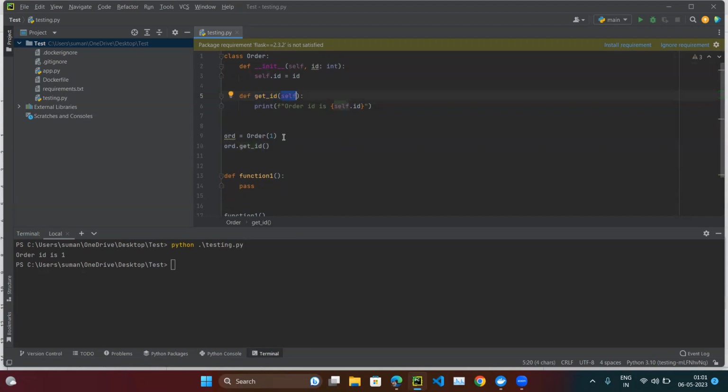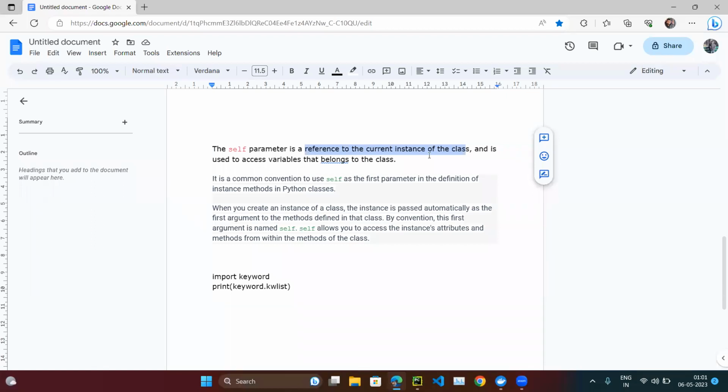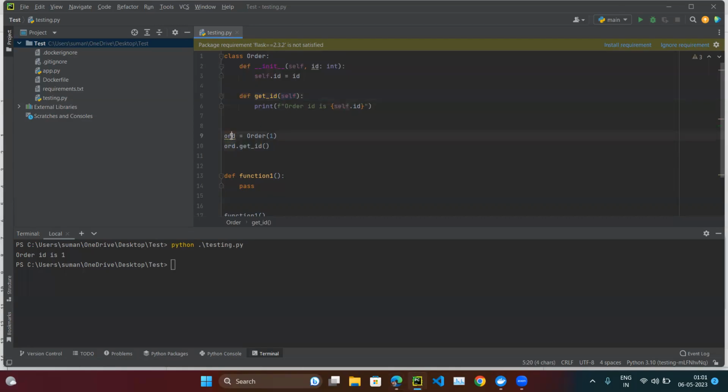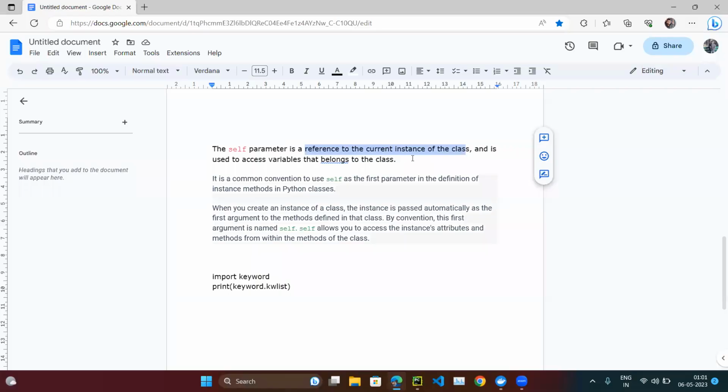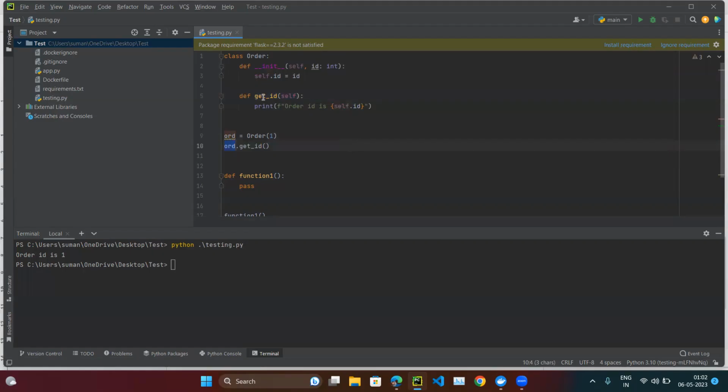The self parameter is a reference to the current instance of the class. So what is the current instance? The current instance is the order. Because we are calling ord.getId, it means we are passing ord as a parameter and it is accepted here, right? So this is ORD and we are passing ORD, so this is referring to this instance of the class. It is used to access variables that belong to the class. So if we want to access this, we have to use self.